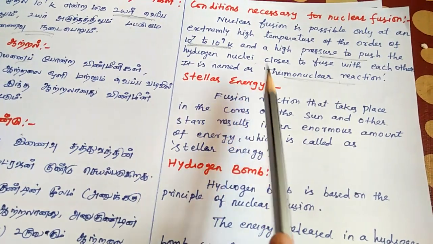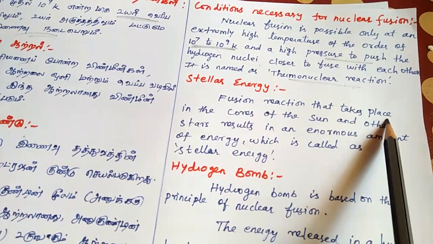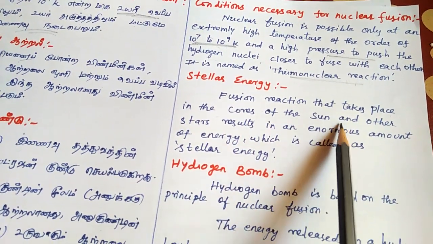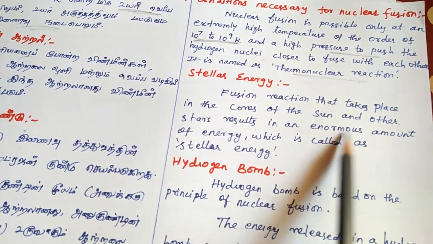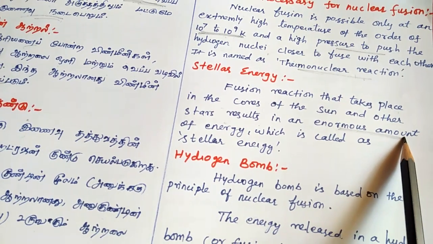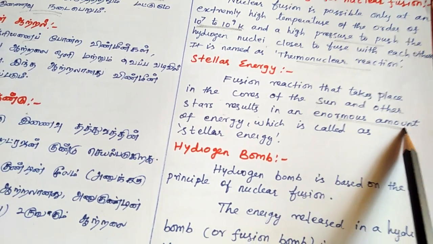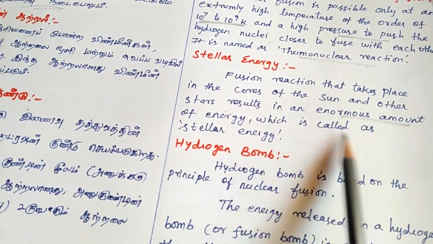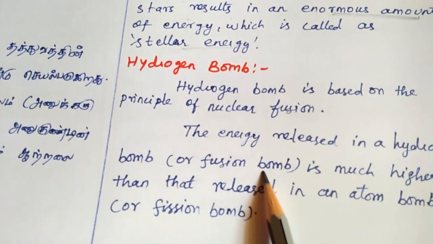Okay, so stellar energy. The fusion reactions that take place in the core of the sun and other stars result in an enormous amount of energy, which is called stellar energy. The next is the hydrogen bomb.